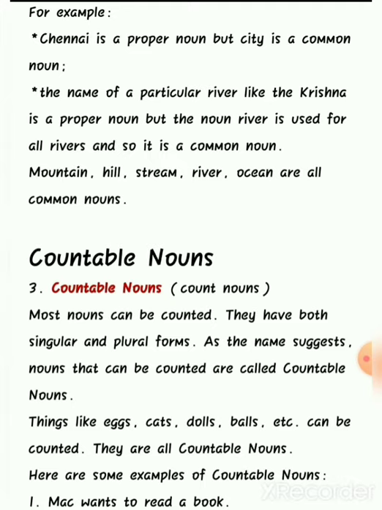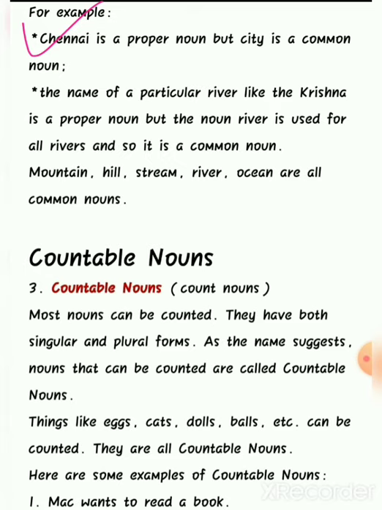Now the first example we have, Chennai is a proper noun, but city is a common noun. So what is Chennai? It's the name of a city. So that would be counted as a proper noun because it's the name of a proper city. Okay, and the term city is a general name, so that is called a common noun.